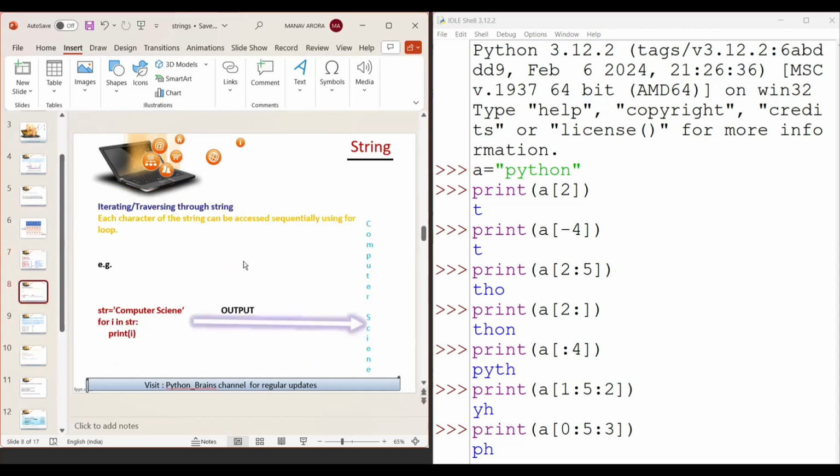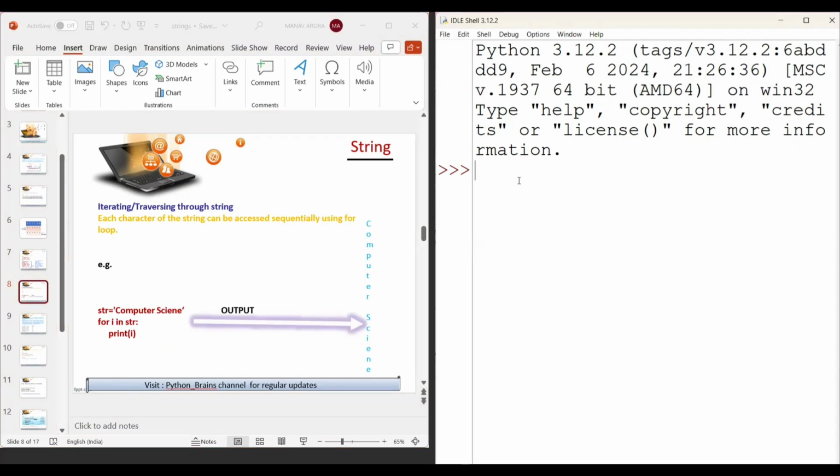Next is traversing my string. My string is there and I just want to traverse, means each character of the string can be accessed sequentially using for loop. So next we have how we can traverse my string. Suppose that I have one small string, Python brains. Okay. And after that, if I just want to print this string, so I write for I in str, okay, and then I write print I. This is a simple way, okay.